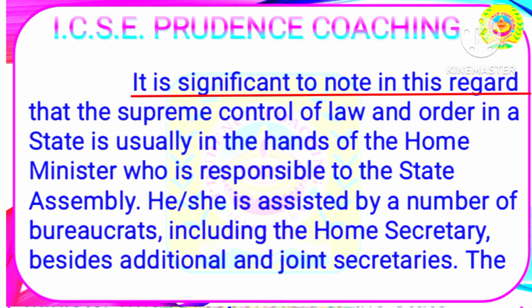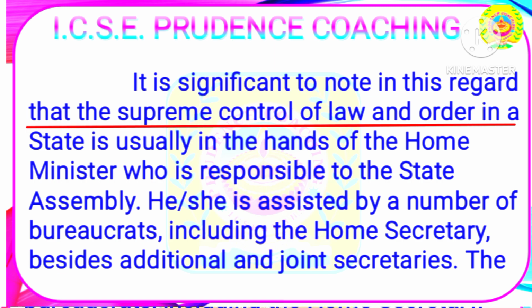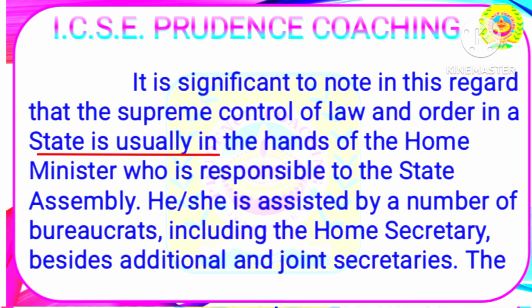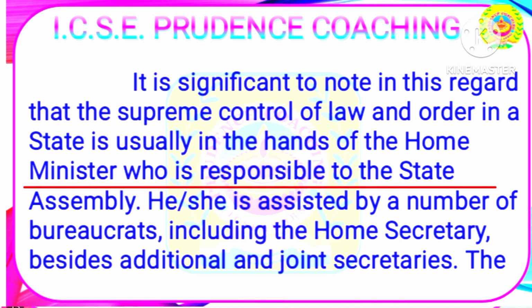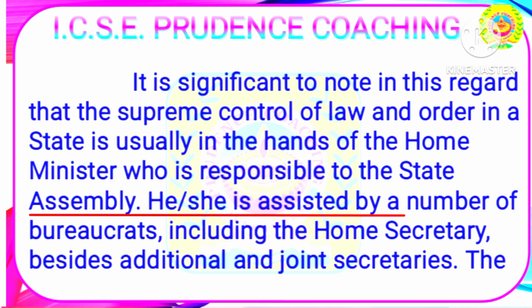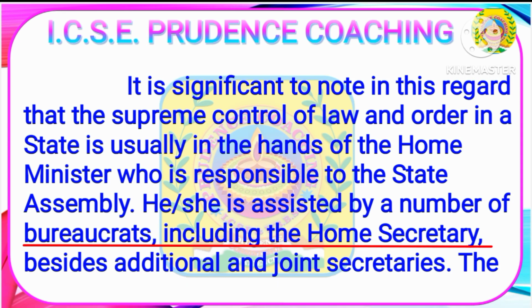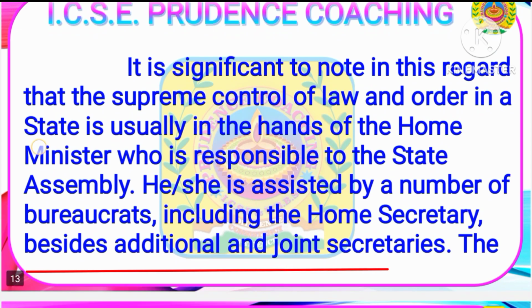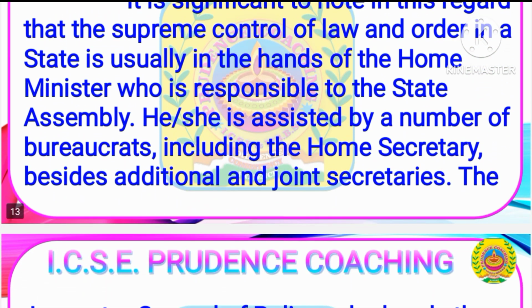It is significant to note in this regard that the supreme control of law and order in a state is usually in the hands of the Home Minister, who is responsible to the State Assembly. He or she is assisted by a number of bureaucrats, including the Home Secretary, besides additional and joint secretaries.